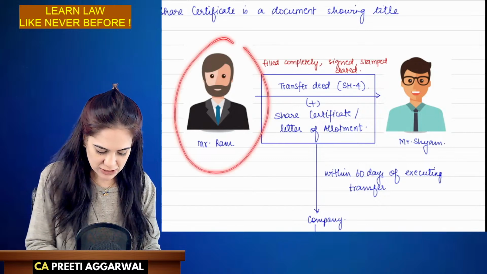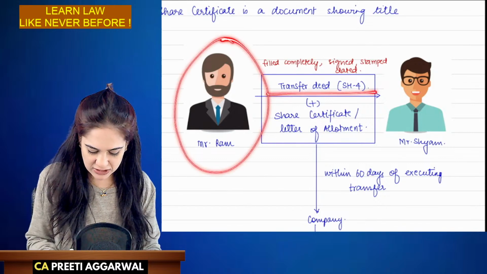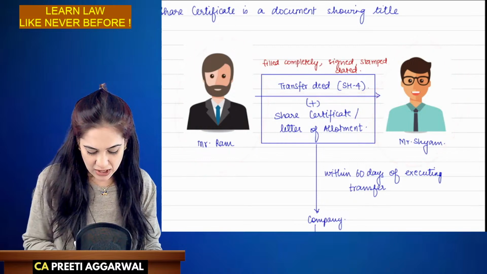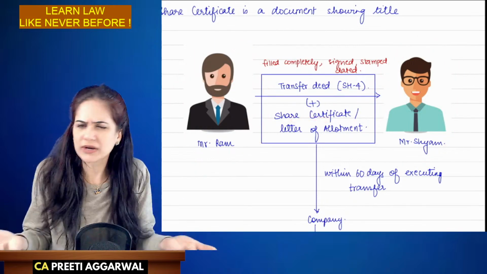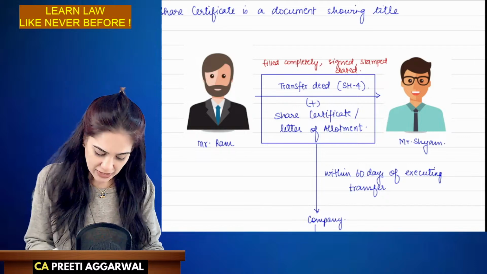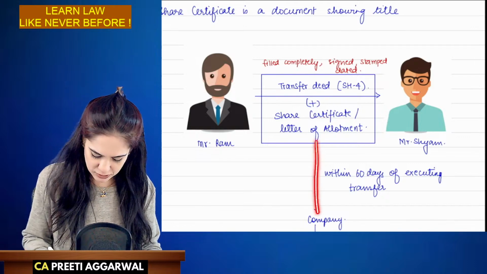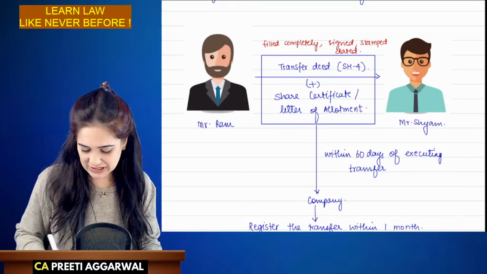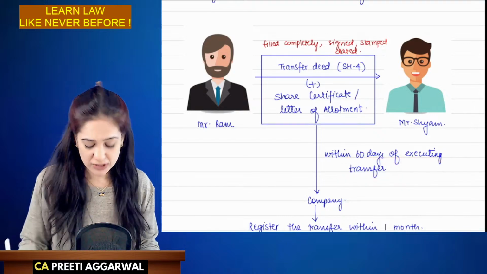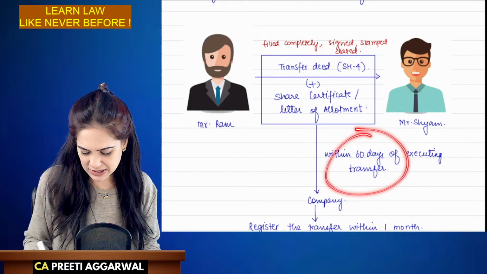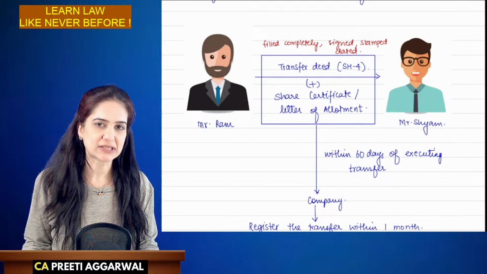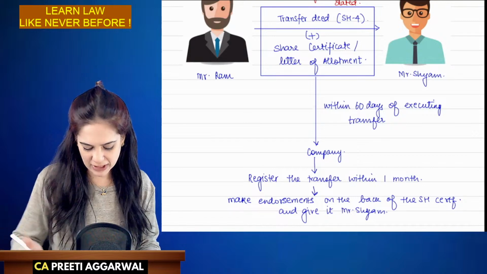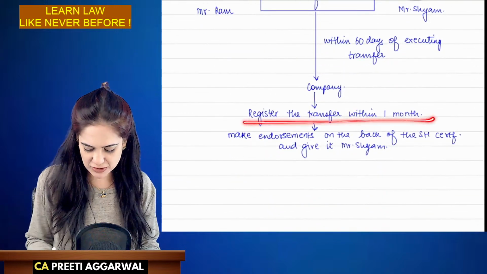So the transferor will fill the transfer form, and both of them will sign. Along with the transfer form, he will attach the share certificate, or the letter of allotment if you have one. Everything will be submitted to the company within 60 days of executing the transfer. This can be asked as an MCQ. You need to remember that within 60 days of the transfer, you will submit that to the company. The company will then register the transfer within 1 month.